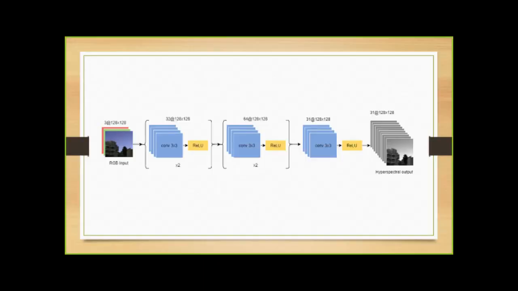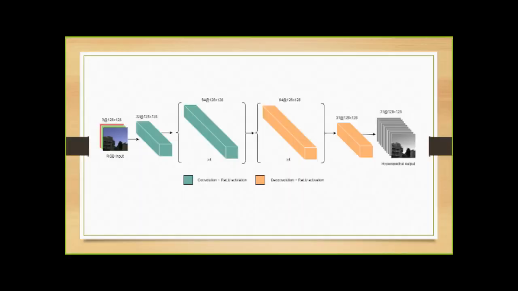For our convolution models, we first consider a 5-layer CNN, which takes a 128 by 128 RGB input image and returns its 31-channel hyperspectral output. ReLU activation is used after each layer. Additionally, we consider 2 models based on convolutional autoencoders, which are shown to be effective at noise removal. The first contains 5 convolution and deconvolution layers, while the second is a deeper version with 10 convolution and deconvolution layers respectively. In both models, all layers are followed by ReLU activation.